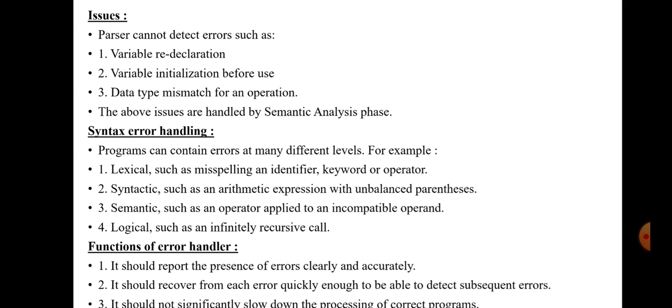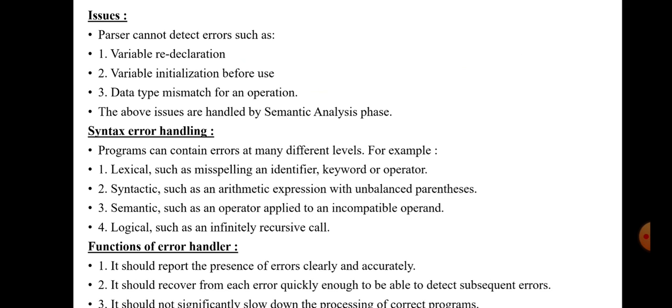So these are some of the issues which cannot be detected in the syntax analyzer. Those errors are handled in the next phase, the semantic analyzer phase. Those errors are variable redeclaration, variable use before initialization, and mismatched data types. These are the errors which cannot be identified by the syntax analyzer, so they are handled by the next phase, semantic analysis.